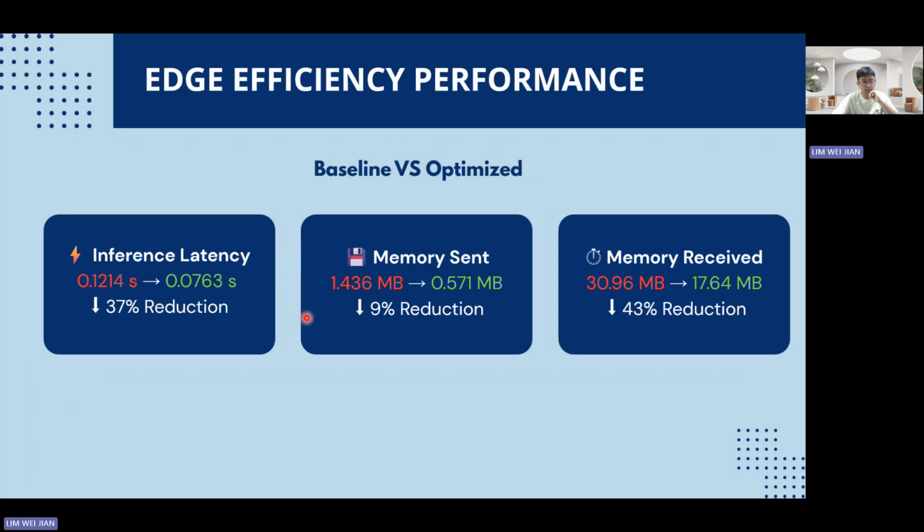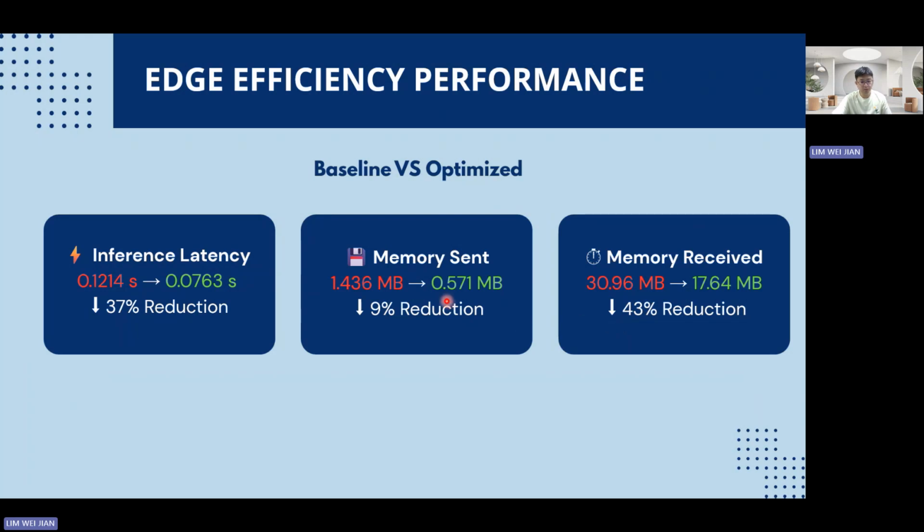And other than that, the data movement is also reduced if we adopt the optimized configuration. As you can see, the memory sent from the models reduces by 9%, and the memory sent from the sensors to the models is reduced significantly by 43%, which is something desirable.